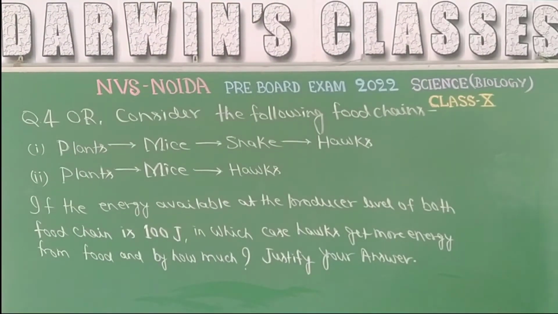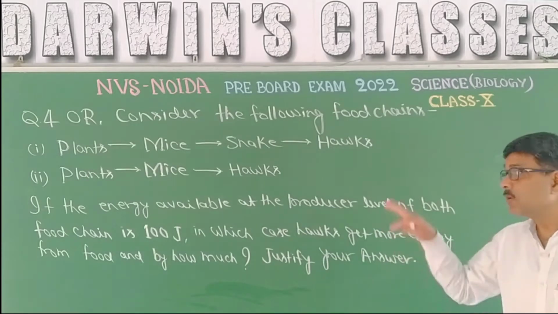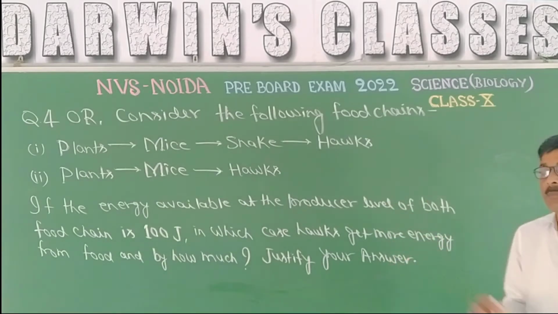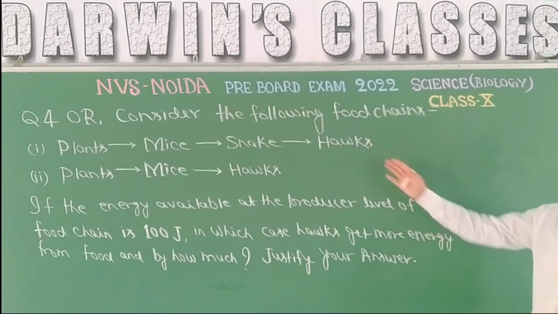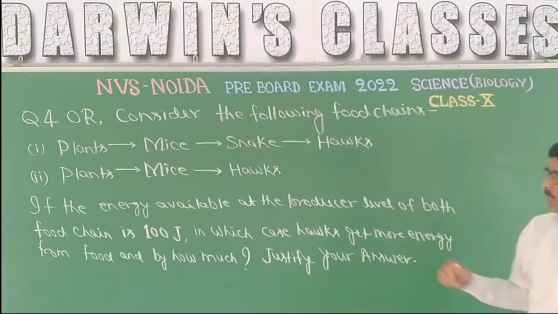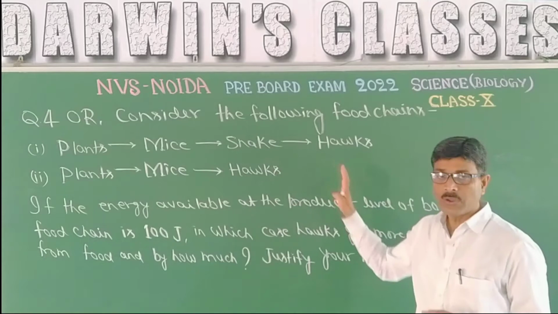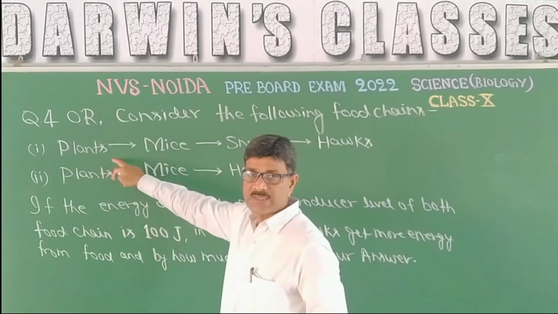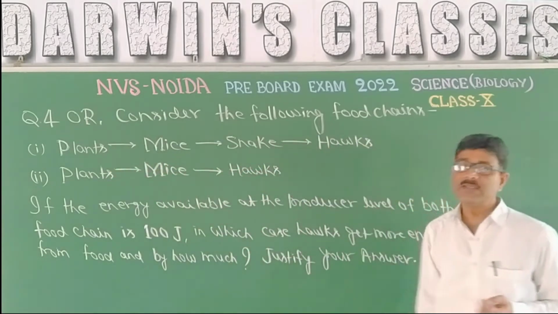This is the OR question, that means the substitute of question number 4. Whether you had to solve that one or this one, it is a question of the same level from the same chapter. So here it is: consider the following food chain. Two food chains have been given. One comprises 4 trophic levels: plants, that means producers, primary consumer, secondary consumer, and tertiary consumer.